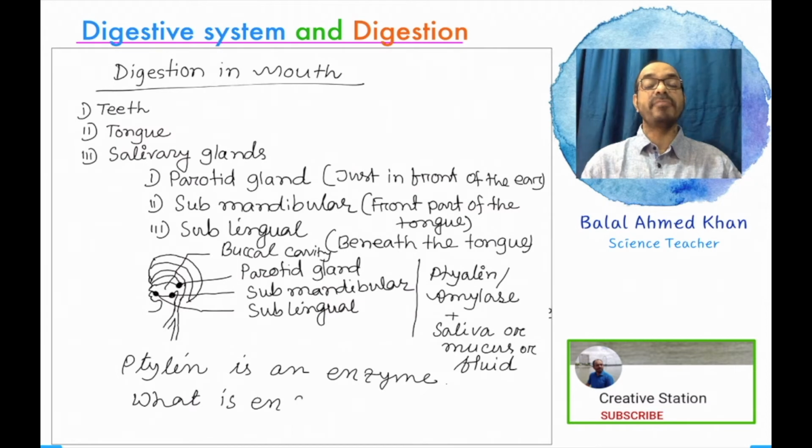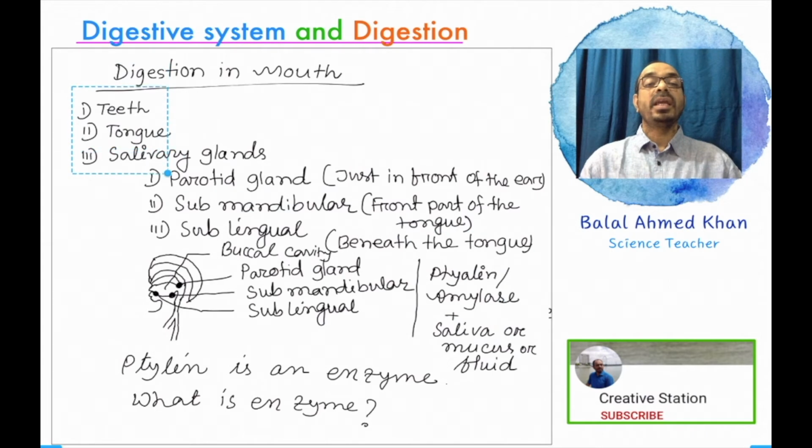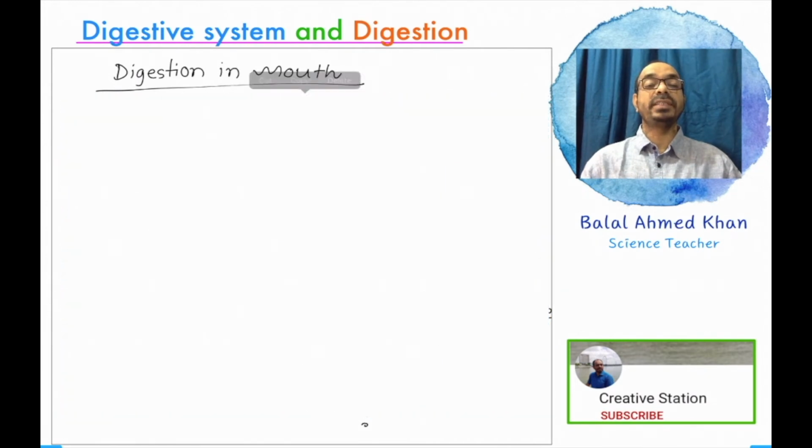Ptyalin is an enzyme, so you have to know why enzymes work on different types of food, what an enzyme means, and what type of work is done by enzymes in our digestive system.